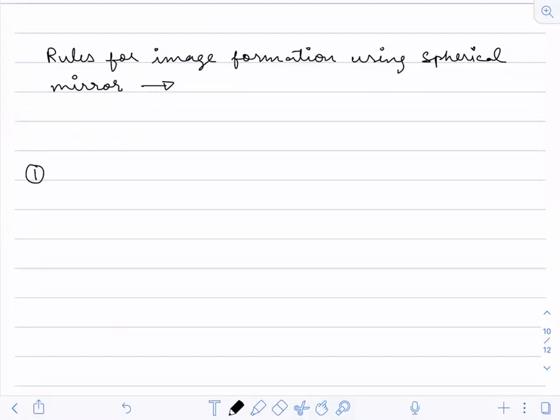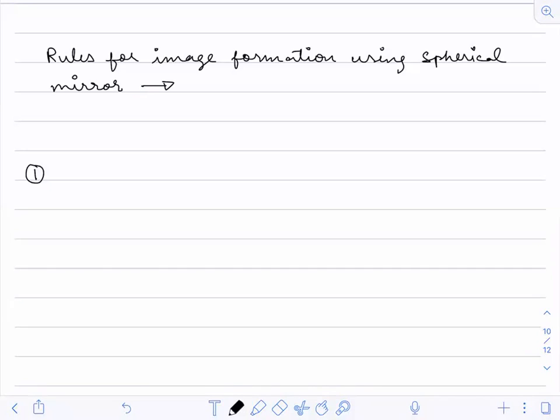So now suppose I'm trying to draw an image for two parallel rays. Parallel rays means parallel to the principal axis.